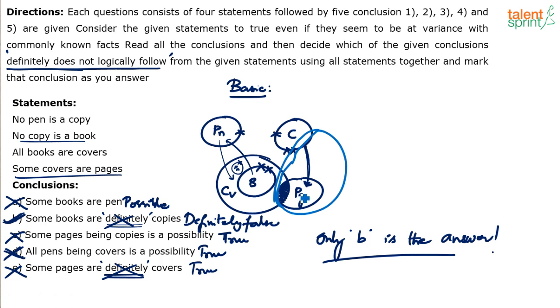No. The statement said some covers are pages. Yes, some covers are pages. These covers are pages. Still, books and copies do not overlap, and copies and pens do not overlap. And I can also have some pages overlapping with covers. So some pages being copies is possible. What is the confusion?